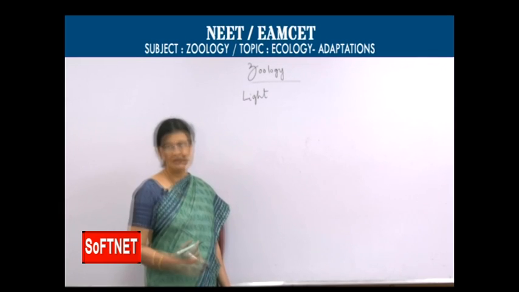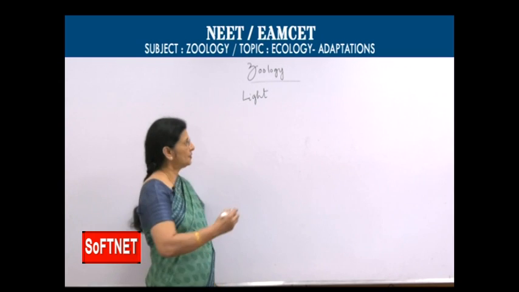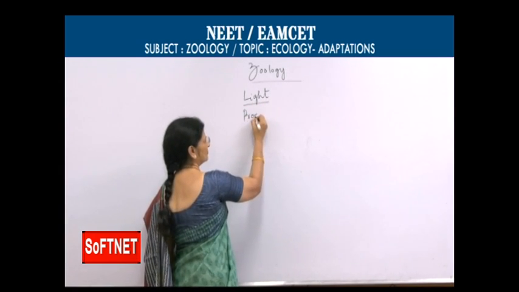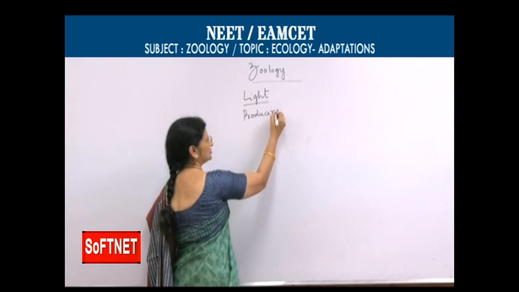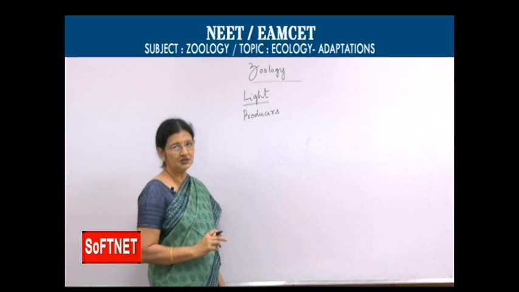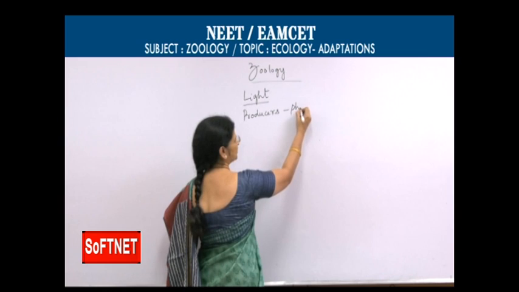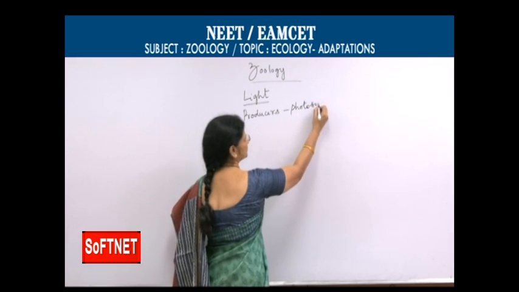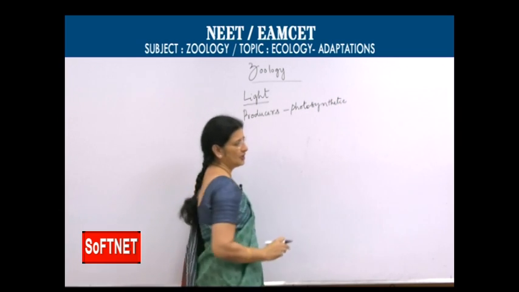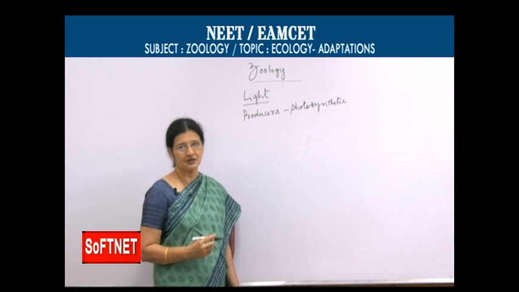Dear students, light. Light influences organisms because producers, that is green plants or phytoplankton in water, all these perform photosynthesis only in the presence of light, and producers are the energy producing organisms in the entire ecosystem.